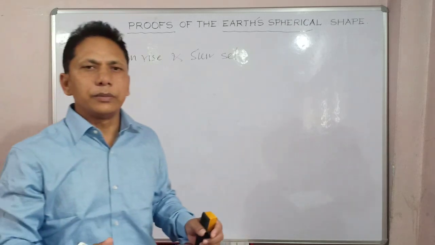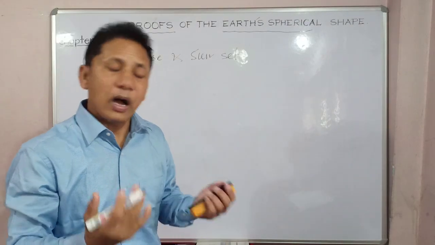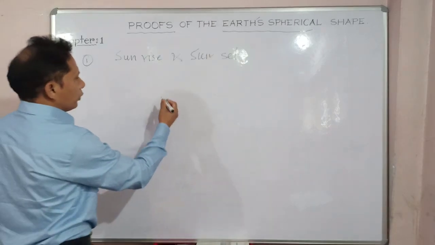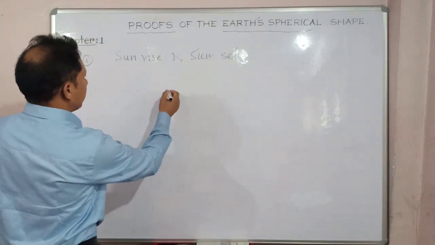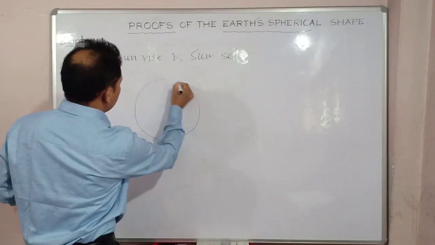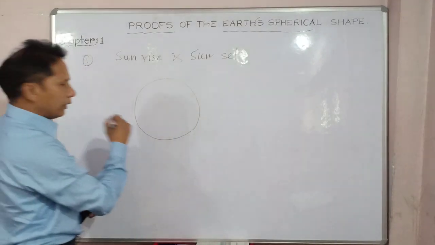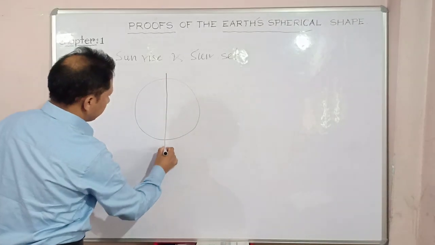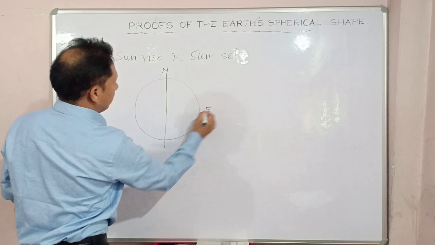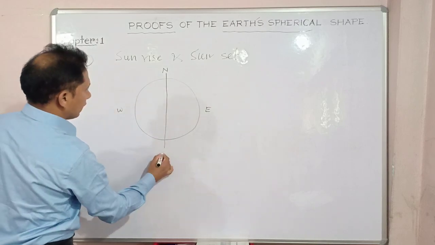This is only possible because the Earth is spherical. How? Let me show it diagrammatically. Suppose this is your Earth, this is the axis of the Earth, north, east, western side and south.